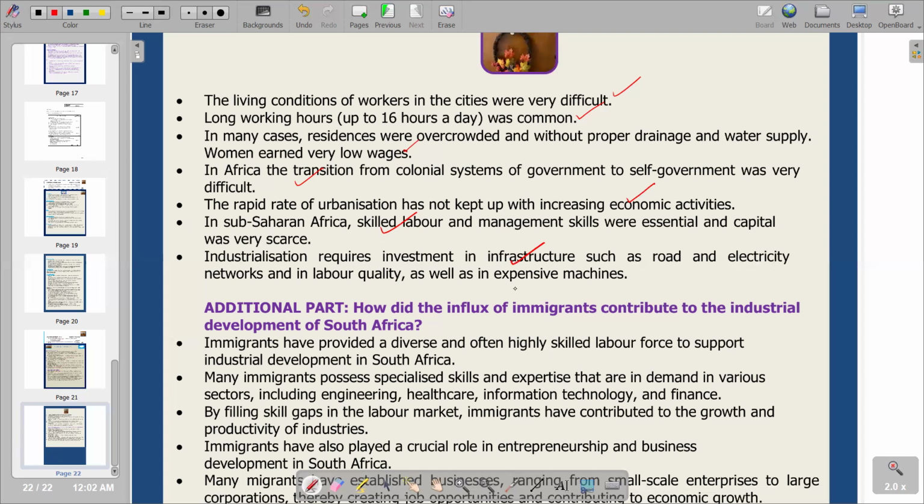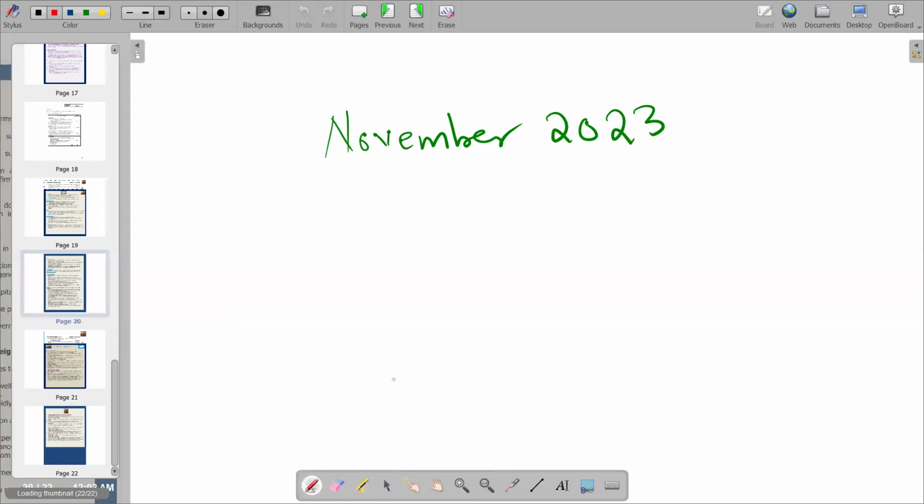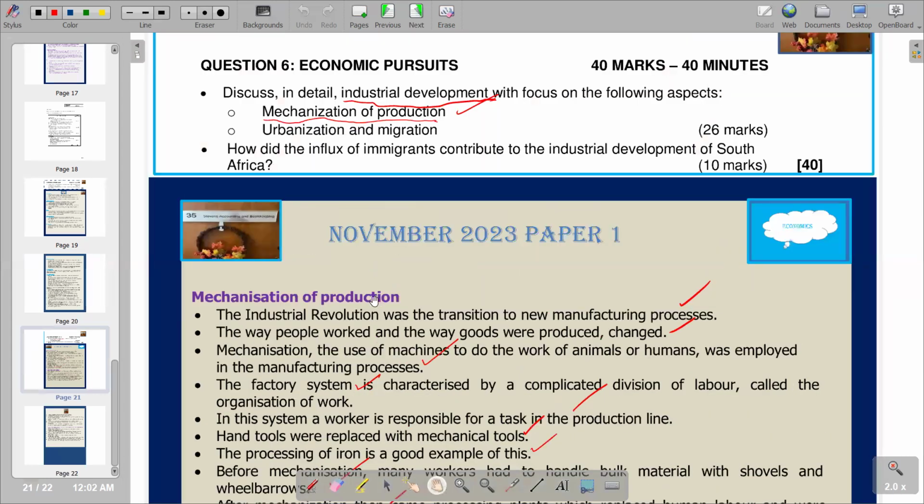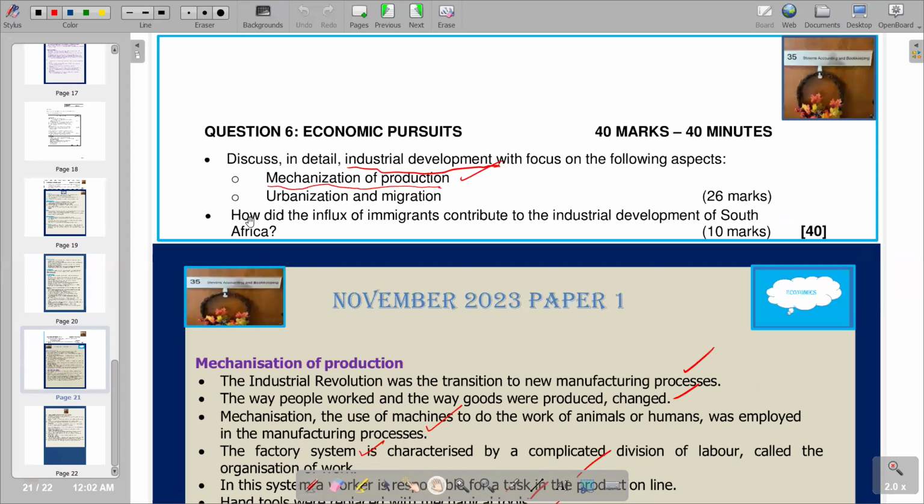Obviously, we also have our additional parts, which we can always refer back to and see what it is saying according to our question. If you come here, we'll see that we've got the additional part which is saying how did the influx of immigrants contribute to the industrial development of South Africa.